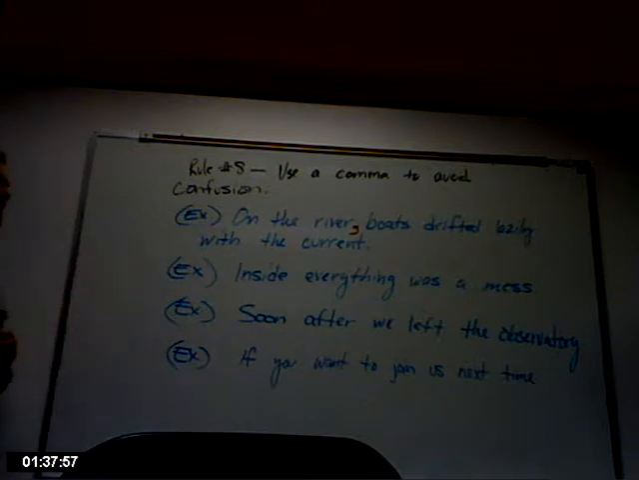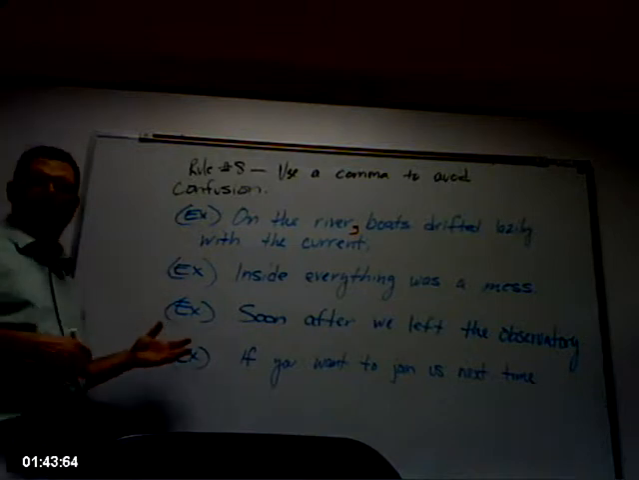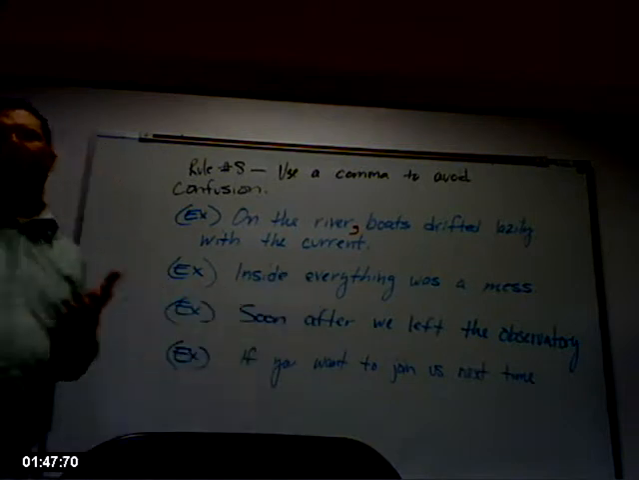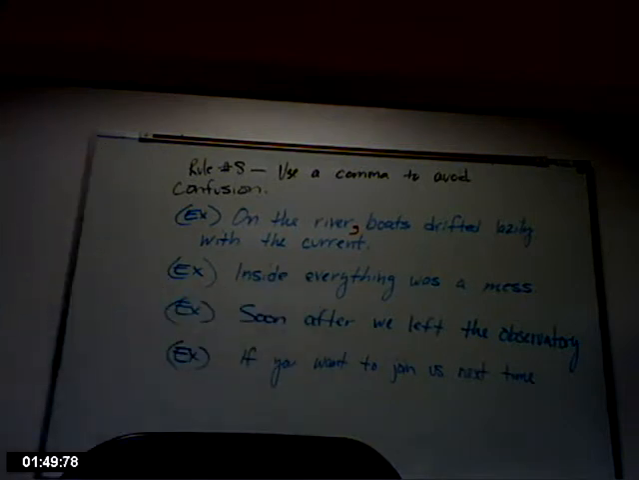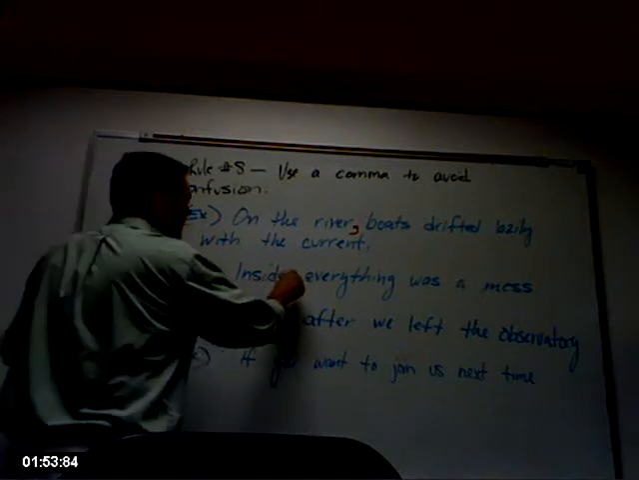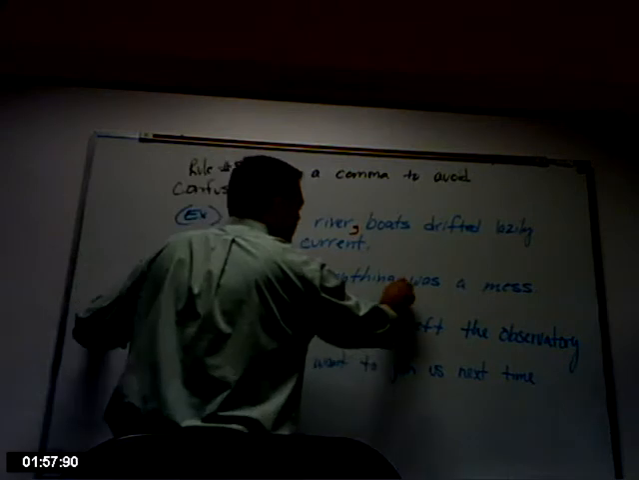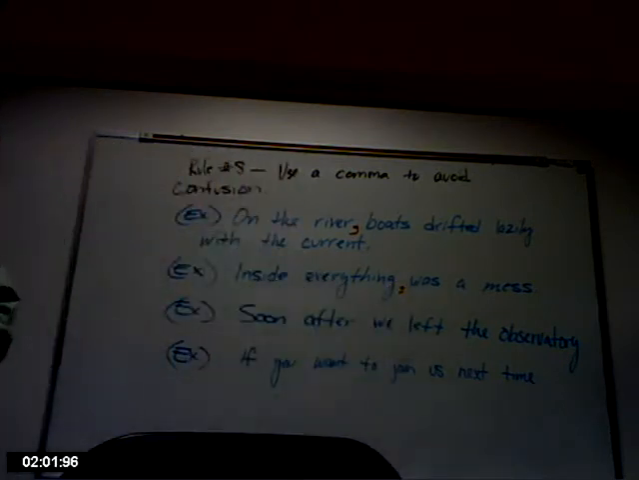The second example, inside everything was a mess. Inside everything was a mess. Again, reading it in this context, what was everything? What is everything? Inside everything was a mess. So again, inserting a comma, there's 2 ways to look at this sentence. We could put a comma after everything. Inside everything, comma, was a mess.